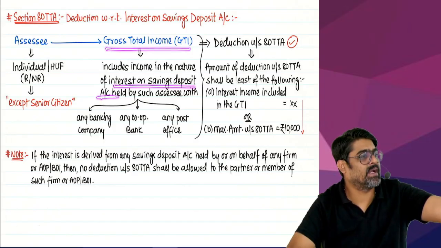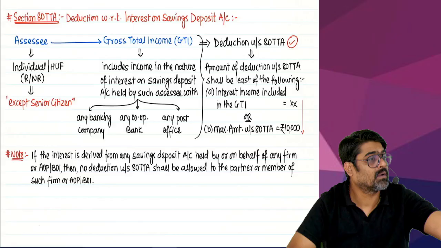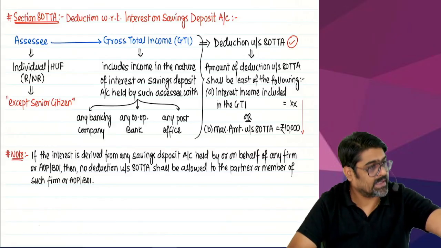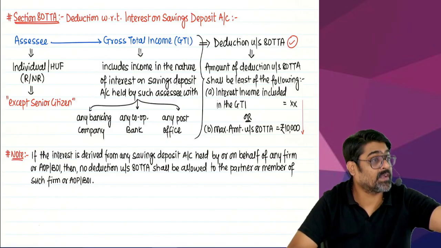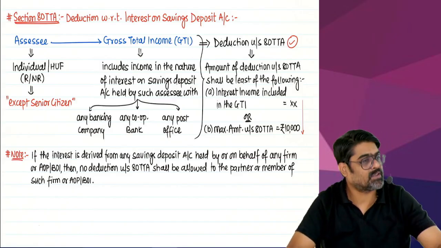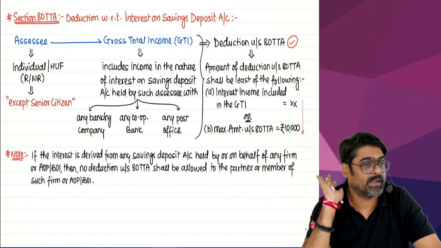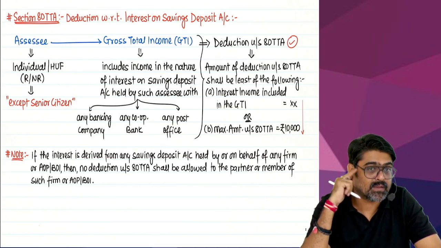So in your GTI under the head IFOS, have you charged your interest on savings deposit? Yes or no? So that interest on savings deposit which you have shown taxable under the head IFOS in your GTI, that interest we are going to allow under 80TTA, subject to maximum 10,000.